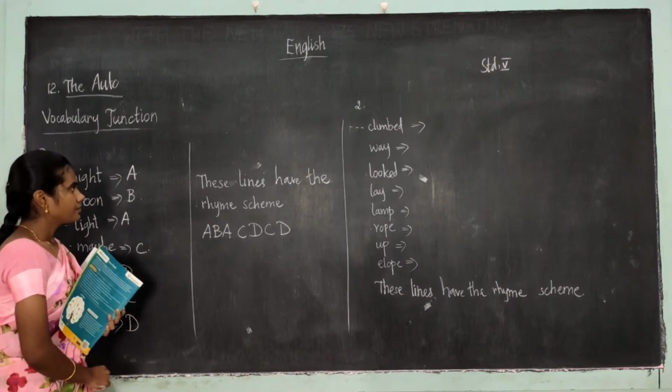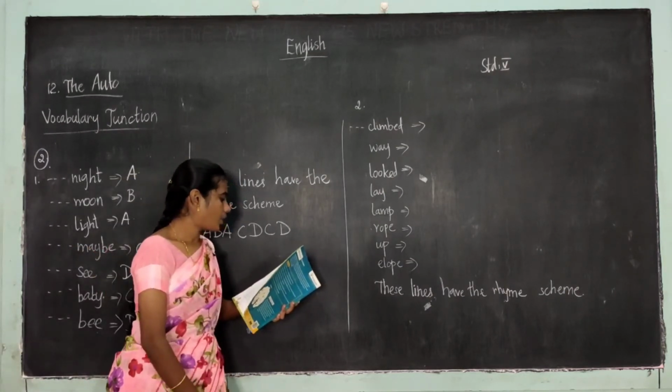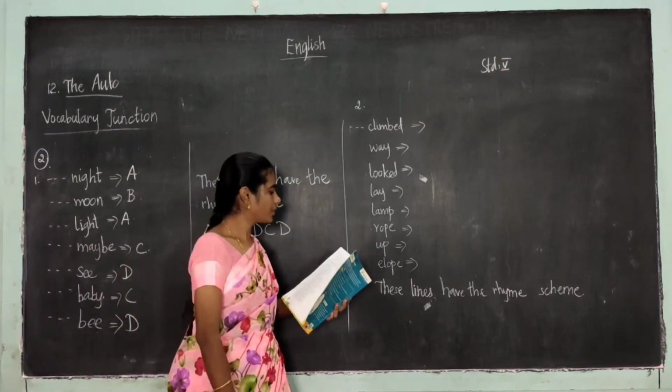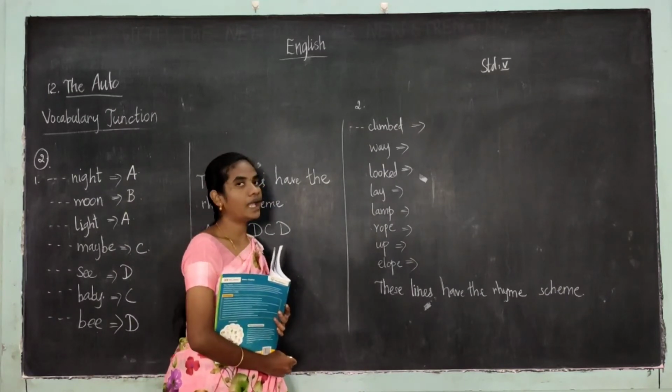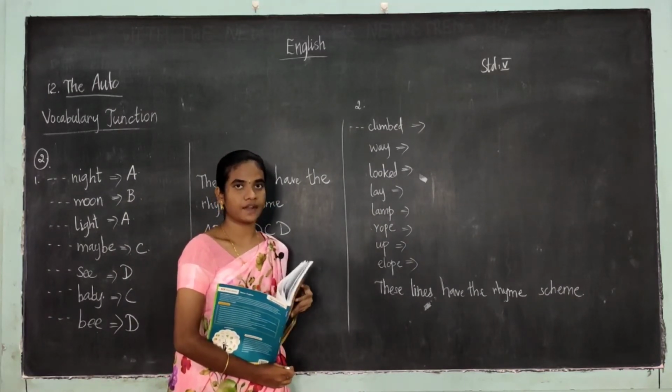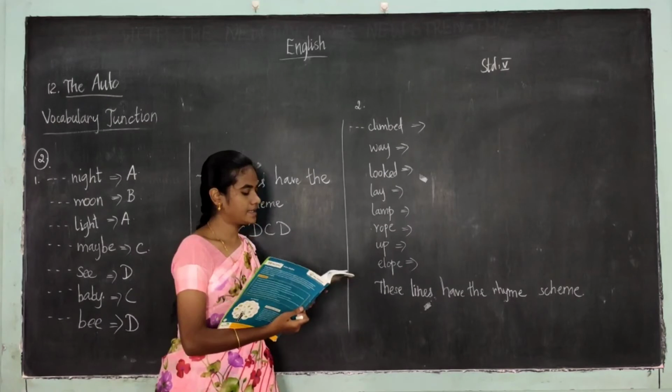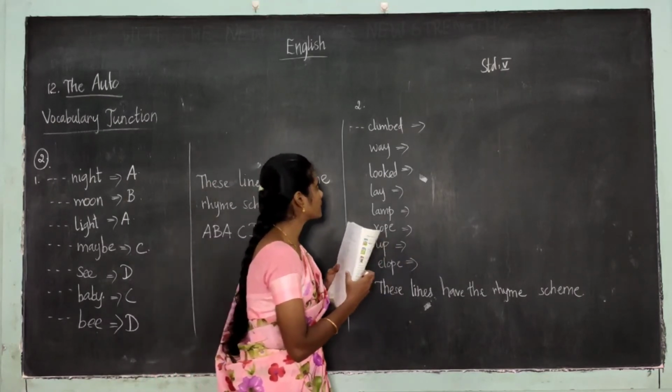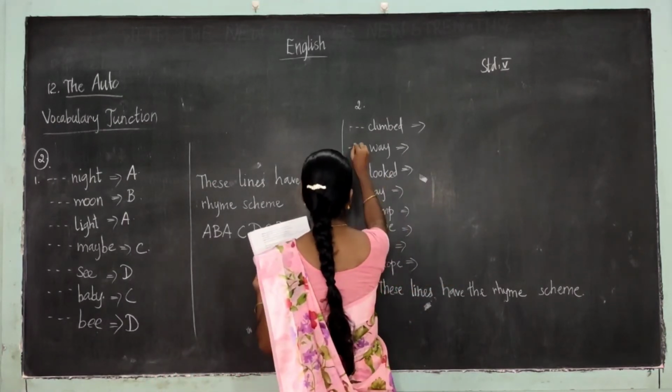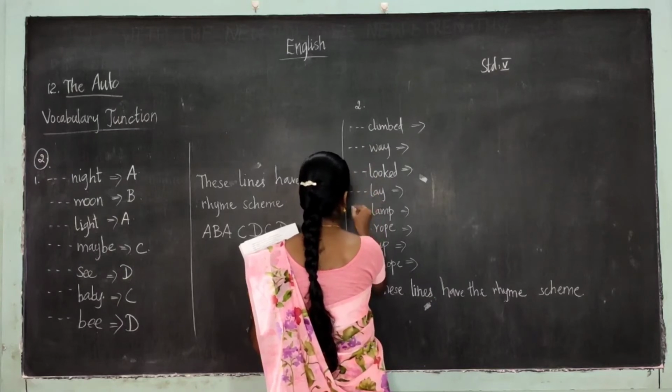And the second poem, okay, see the second poem. In that also I have written the last words in each and every line. Now we shall put the rhyme scheme. In that there are some lines before.